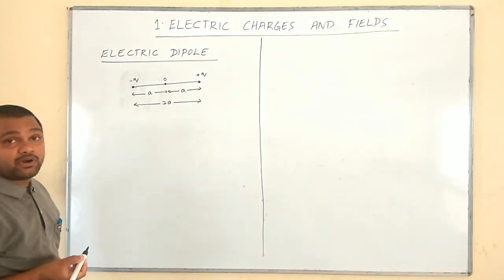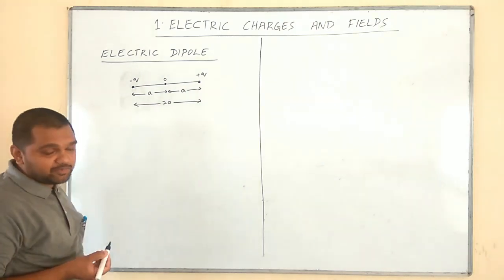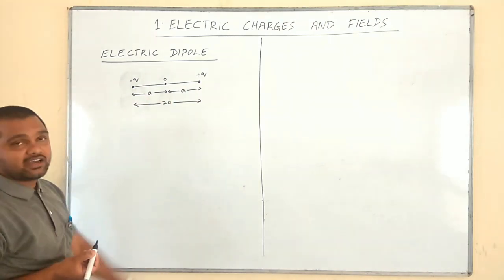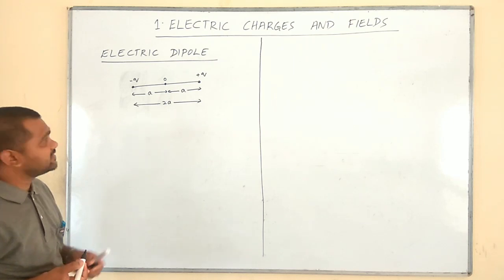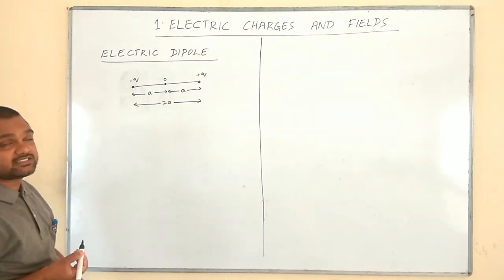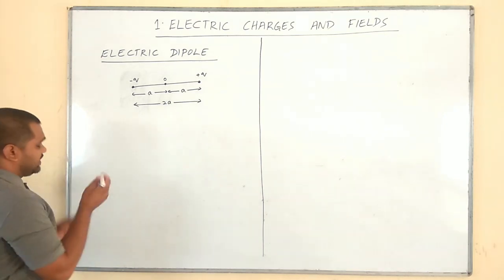So, what is an electric dipole? The system containing two equal and opposite charges separated by a small distance. Otherwise, a pair of equal and opposite charges separated by a small distance is said to form an electric dipole.